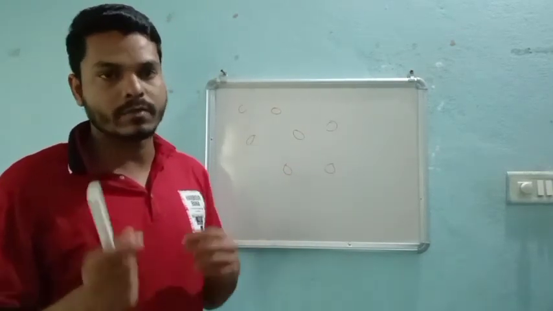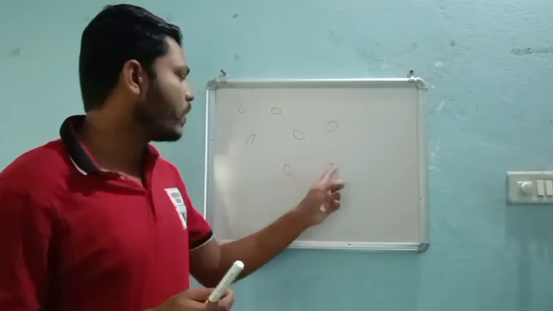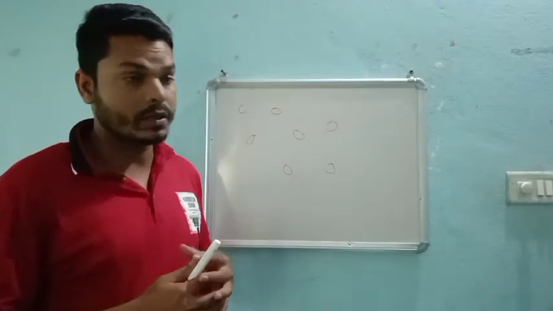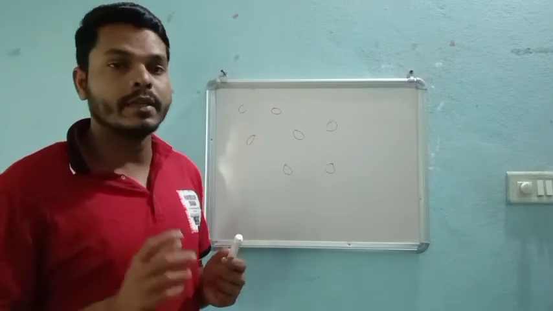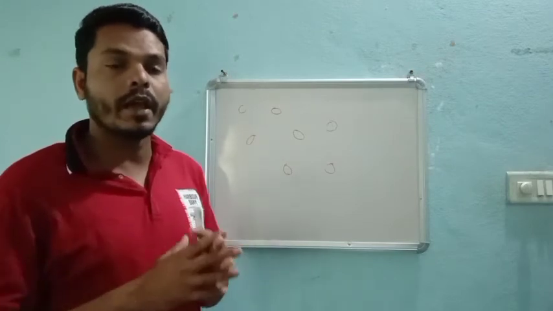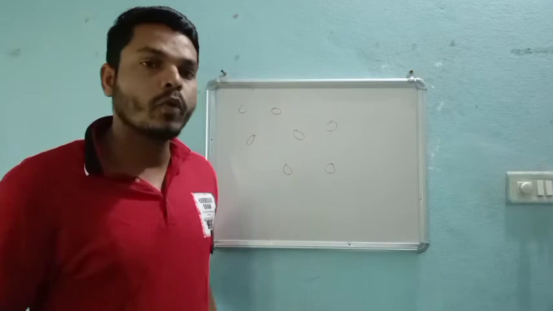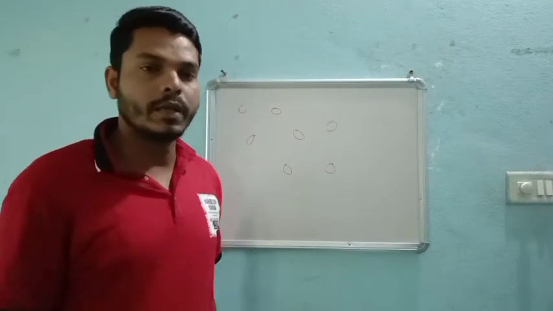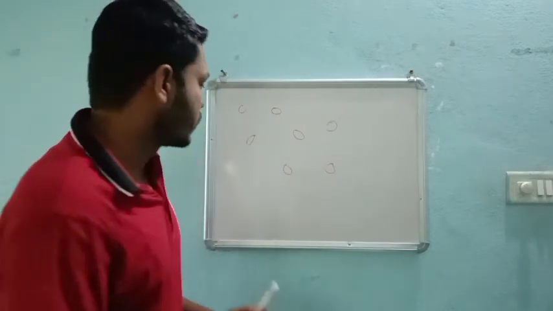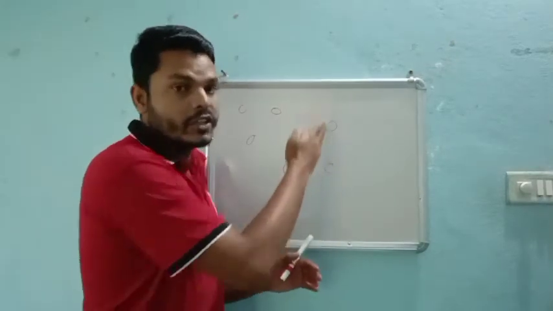Gas molecules are very far away. That's why gas does not have any direction. They move randomly. So they won't have any directions.